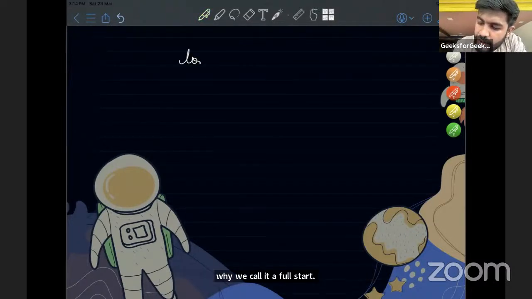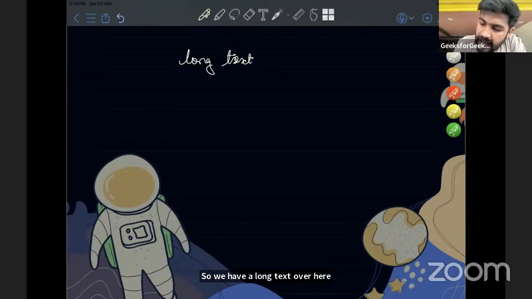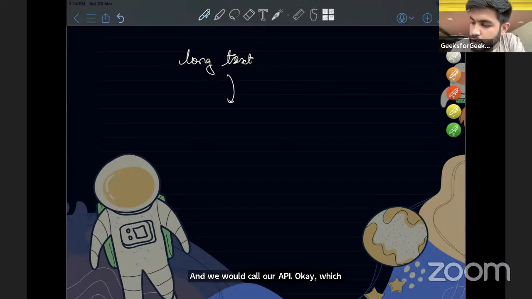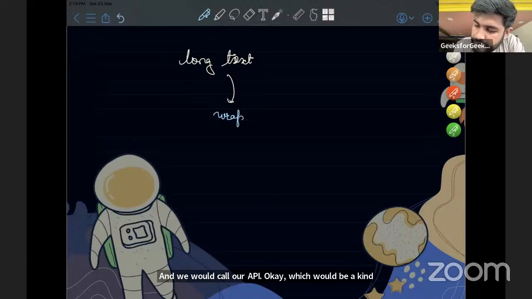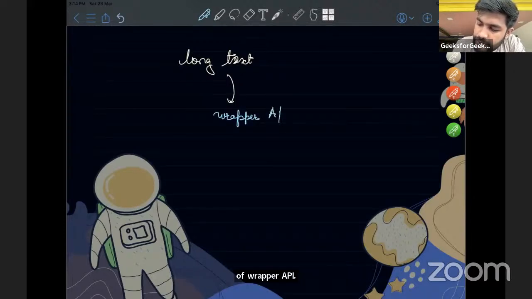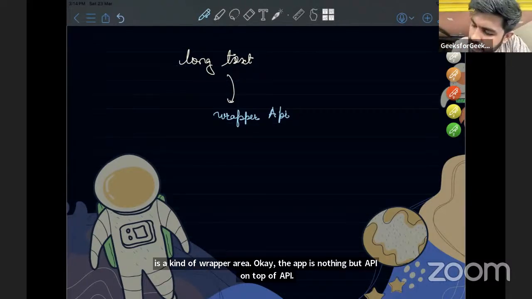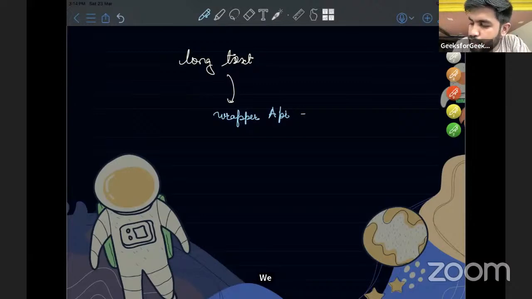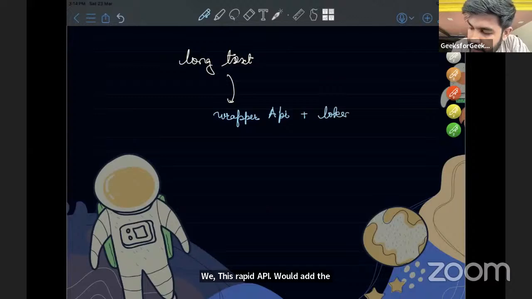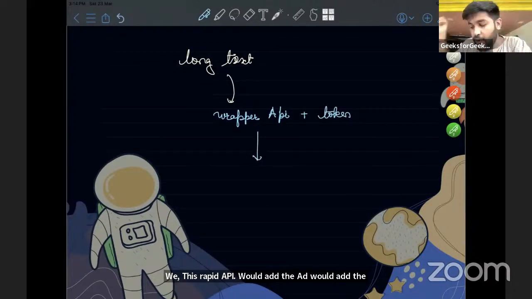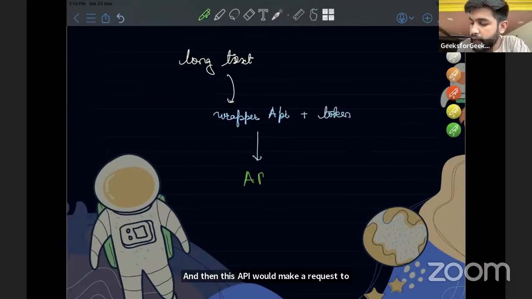So we have a long text over here, and we would call our API, which would be a kind of wrapper API. Okay, wrapper API is nothing but API on top of API. We term it as a wrapper API. And this wrapper API would add what? Would add the token. And then this API would make a request to the original API.